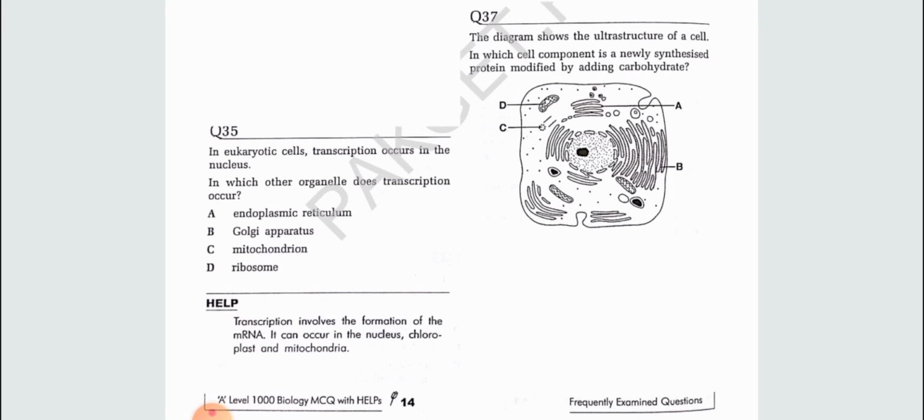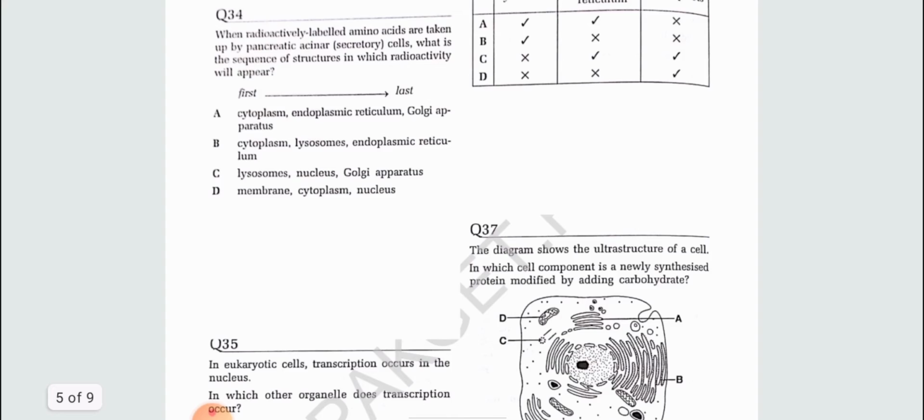In eukaryotic cells, transcription occurs in the nucleus. In which other organelle does transcription occur? Transcription occurs basically in self-replicating organelles. Transcription is the formation of messenger RNA. So mitochondria is the self-replicating organelle here.